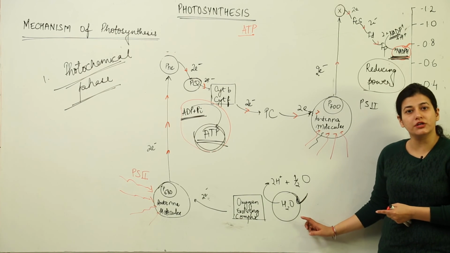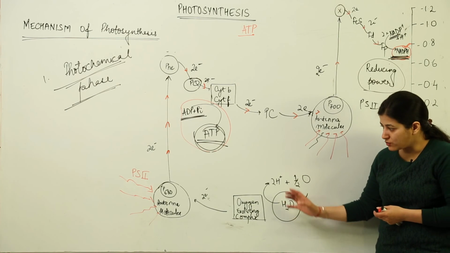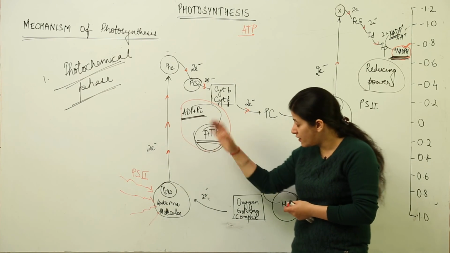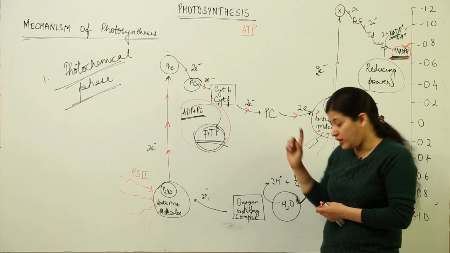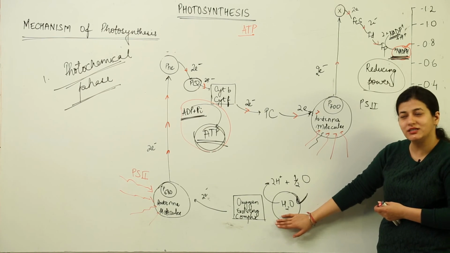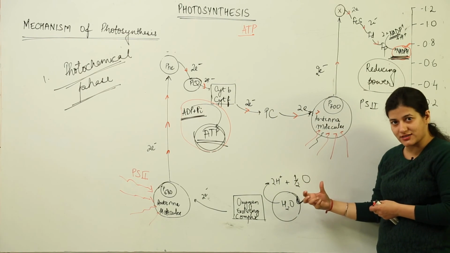This is the role of water in photosynthesis: this water molecule breaks up. As soon as there is a deficiency, we take 2 electrons because we consider one molecule of water, so that it is easier to understand.